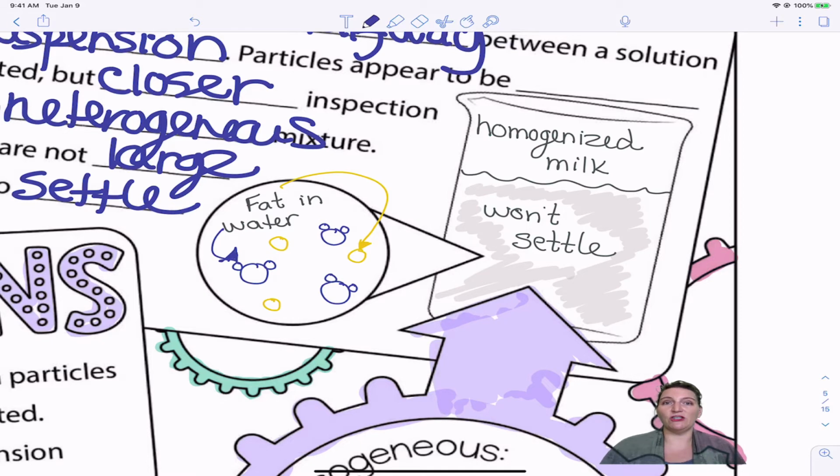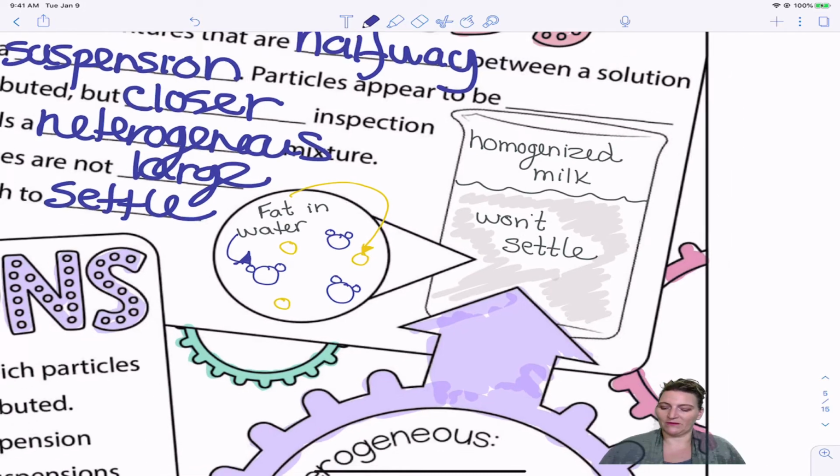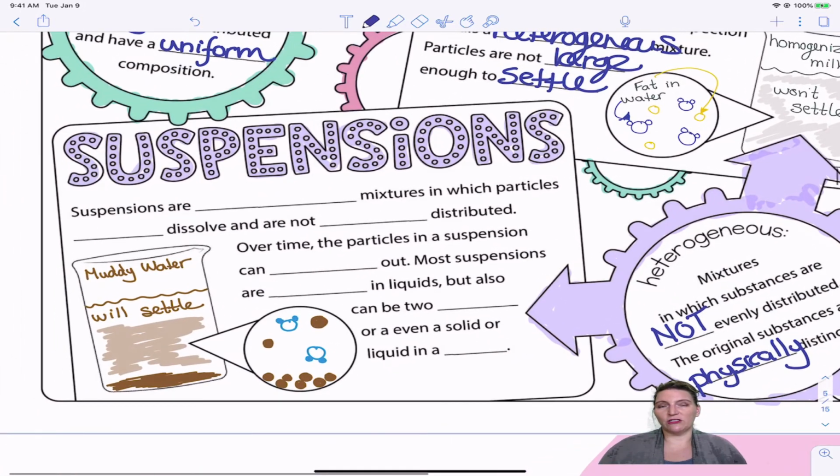But what you can do is break up those fat particles and make them into much smaller individual fat molecules. Because the particles are not as large as they would be in a suspension, they actually don't settle out. Okay? So the last one that we're going to talk about is the other type of heterogeneous mixture, which is a suspension, where the particles are so large that they actually do settle out.